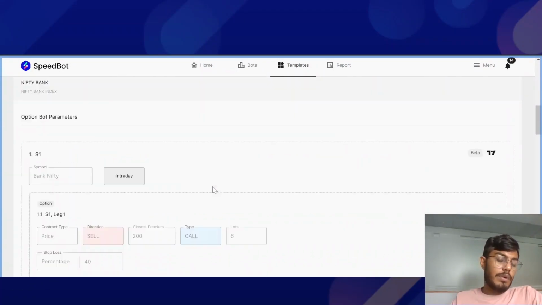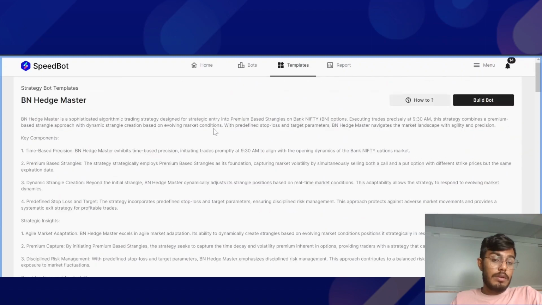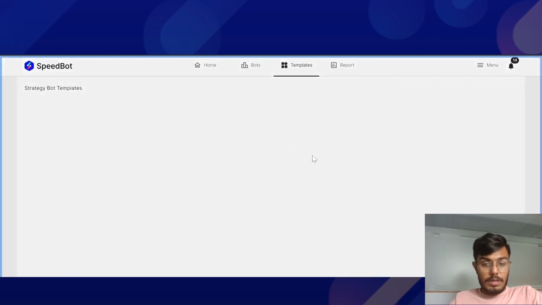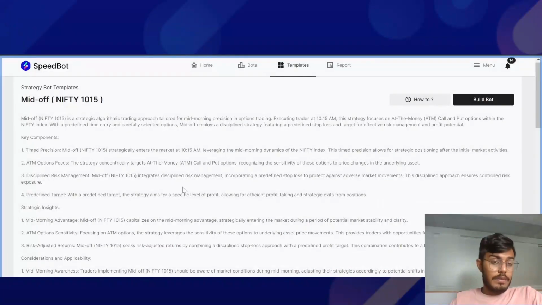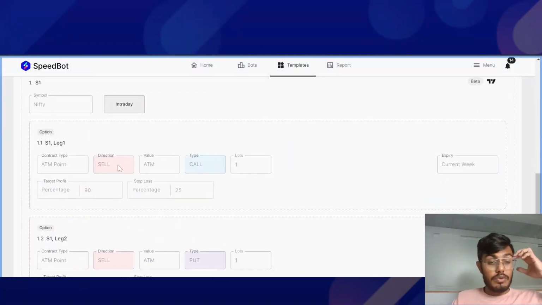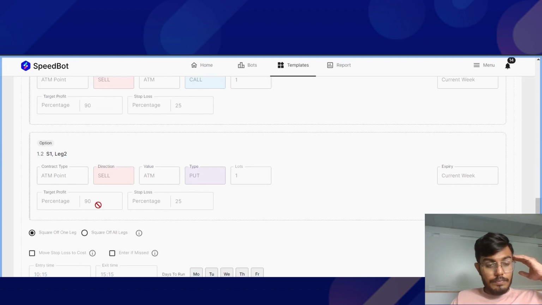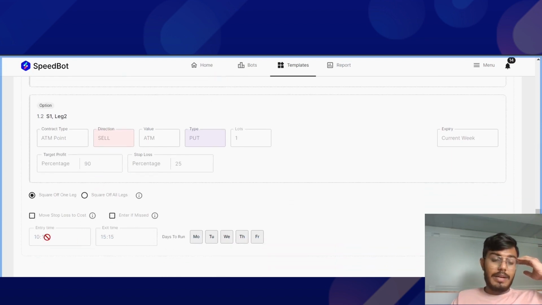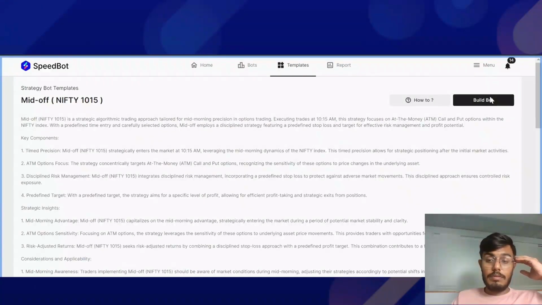Let us say if I want to build this particular bot, right, or maybe some other bot. Let us take an example of this bot, right? I'm able to see that this bot is shorting ATM call option with specified targets and profits. So it enters at 10:15. Let me just build this bot.